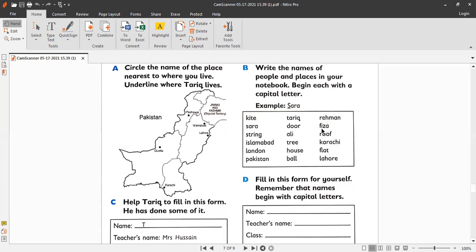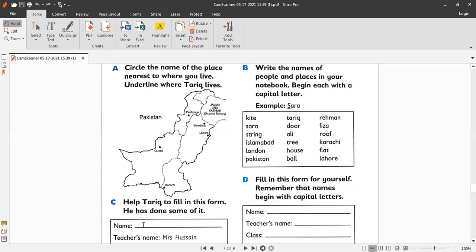The next name is Fiza. So cross out the small f and write capital F, because Fiza is also a proper noun, and roof is a common noun. Karachi is a proper noun, so cross out the small k and write capital K for Karachi. Okay, and the next word is flat. It's a common noun, and Lahore is a proper noun. So cross out the small l and write capital L.